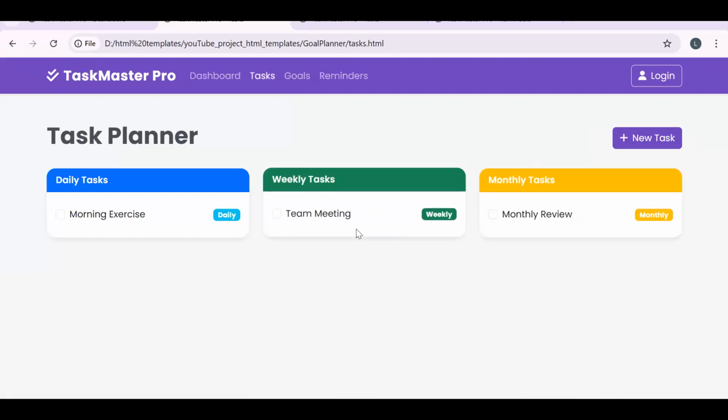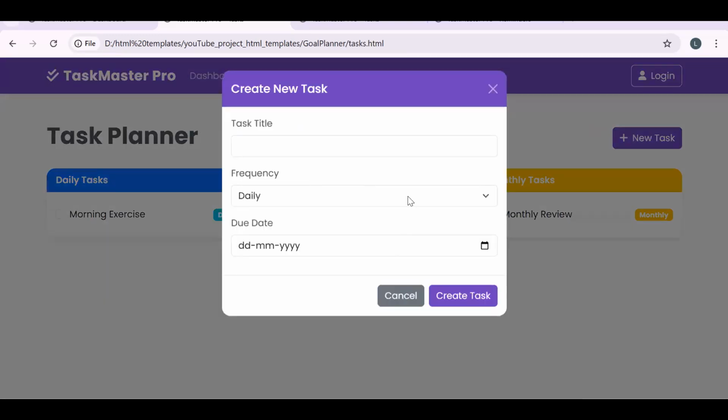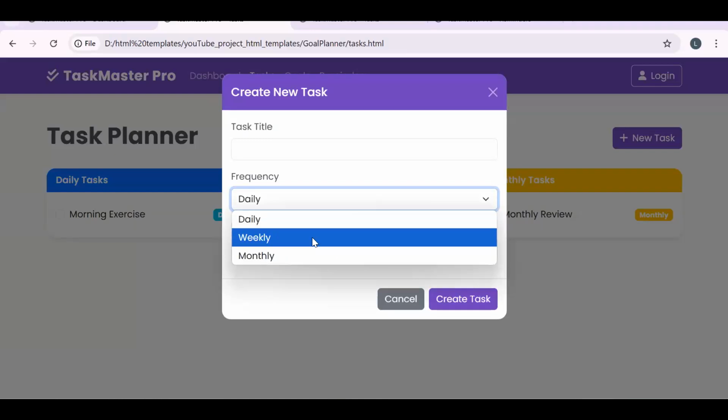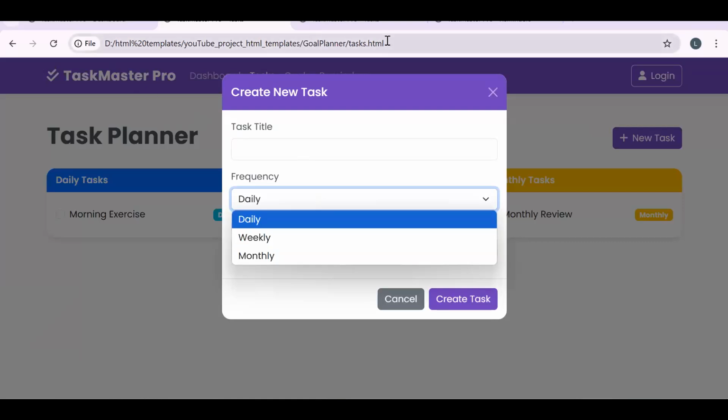And task management. So this is the task management. From here, you will be creating the tasks. Again, in the task, there is a frequency. Like for this task, whatever you are creating, is it daily? Is it weekly or monthly? Like that, you will be able to do it. Fine. Now let me show you the API.